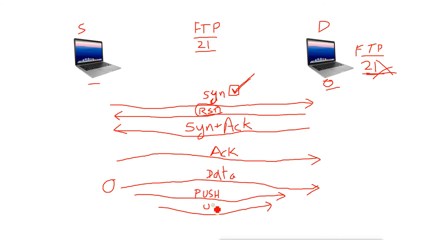Now this flag is sent by the source machine when there is data already going on, but the source machine wants to send other data which is more important, with more priority than this data.